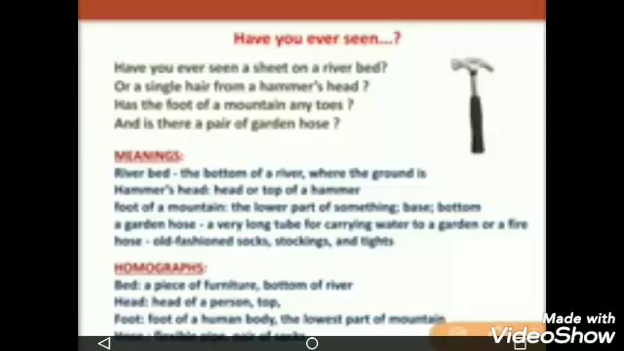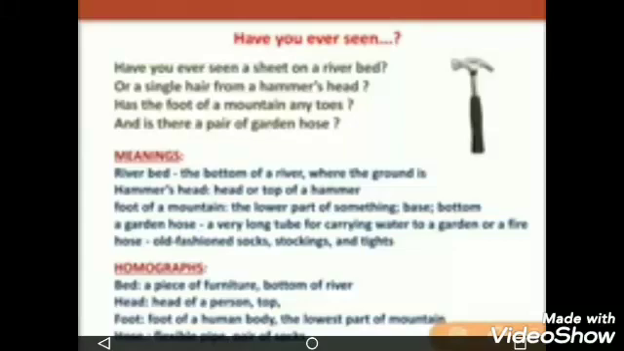So in this way, the poet is asking a funny question, have you ever seen a sheet on a river bed? Sheet means a piece of cloth, and river bed means the bottom of a river where the ground is. So the poet is asking, have you seen such a piece of cloth at the bottom of a river where the ground is?